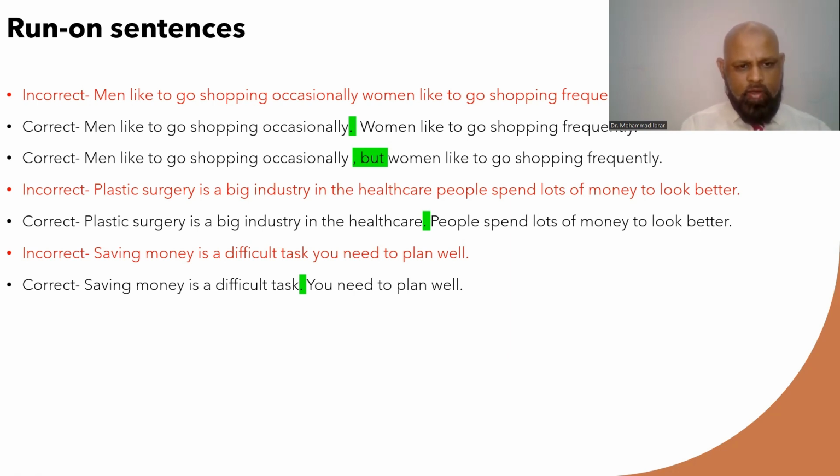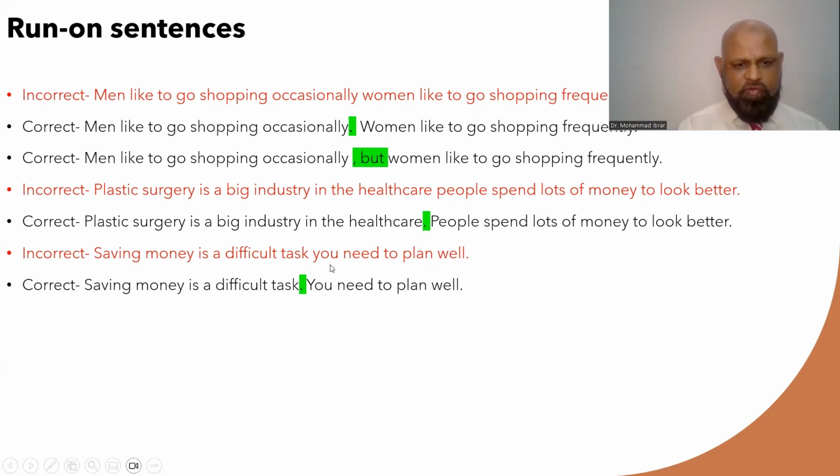The second mistake here: plastic surgery is a big industry in the healthcare. People spend lots of money to look better. Again, there are two sentences without a period, without a full stop. The first sentence ends after healthcare. So you have to use a full stop or period. In American English, it's called a period. In British English, we say full stop. Both of them are the same thing.